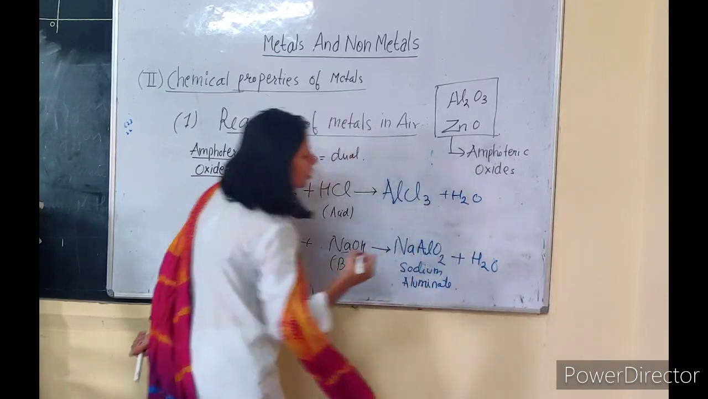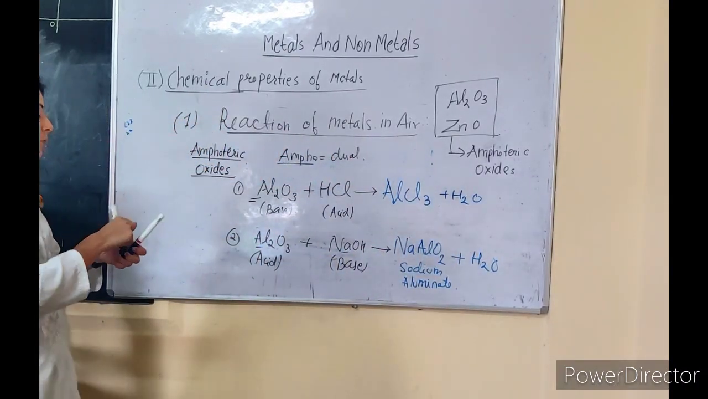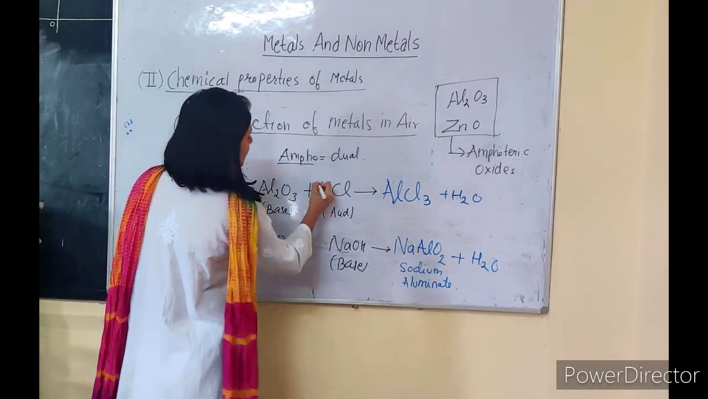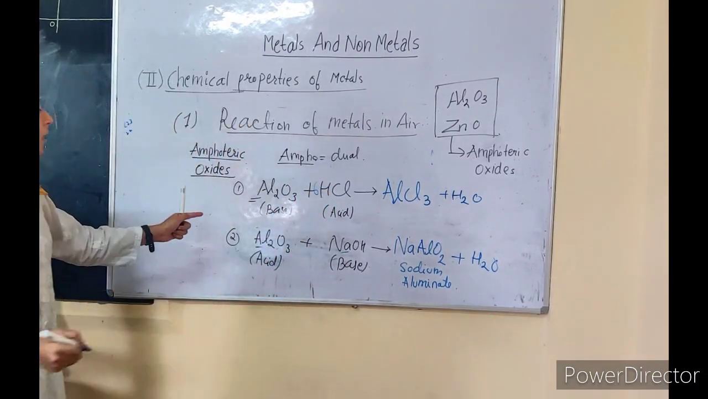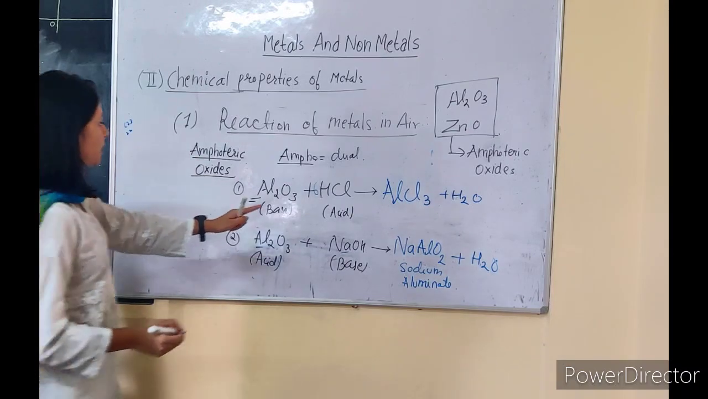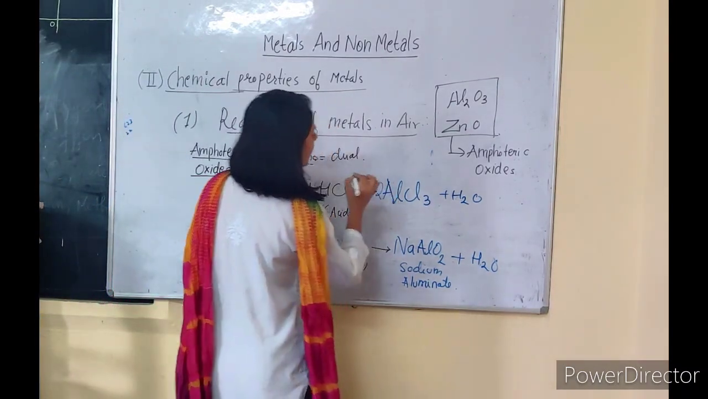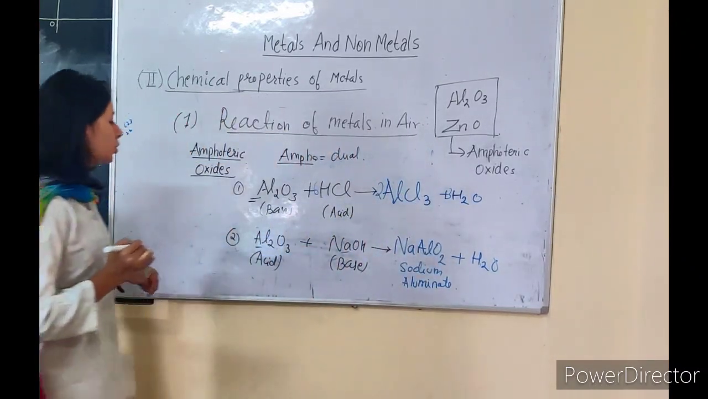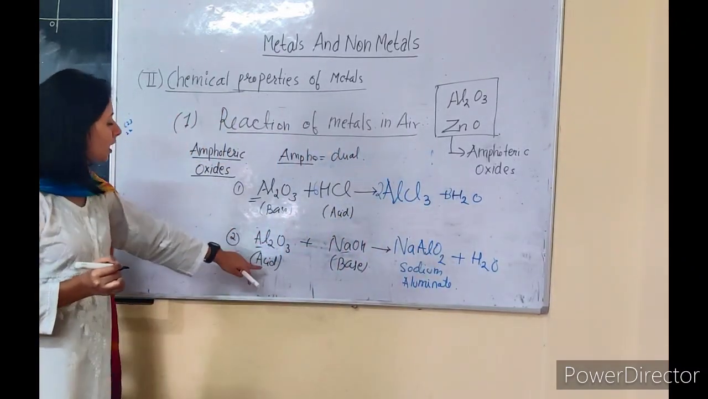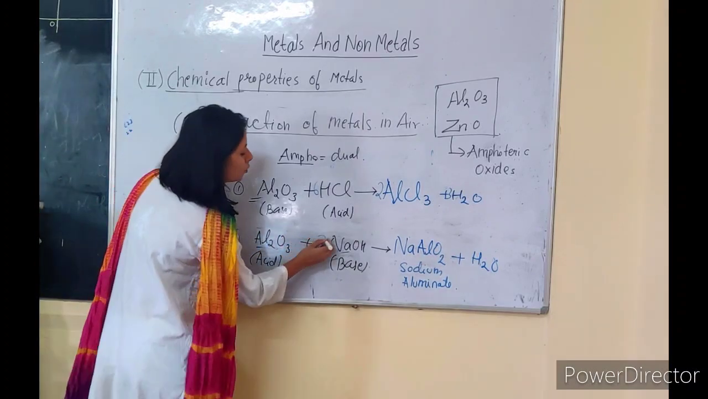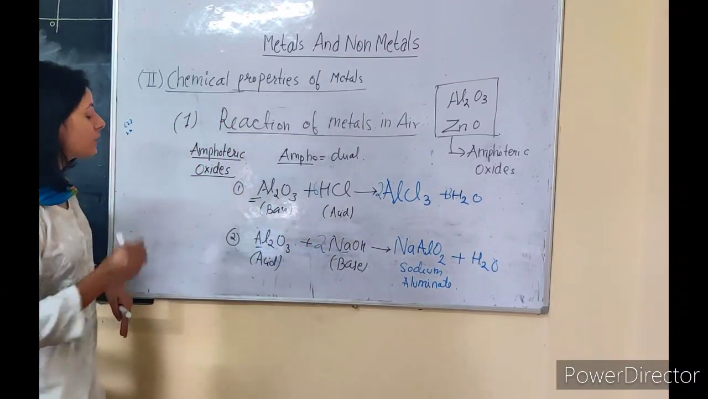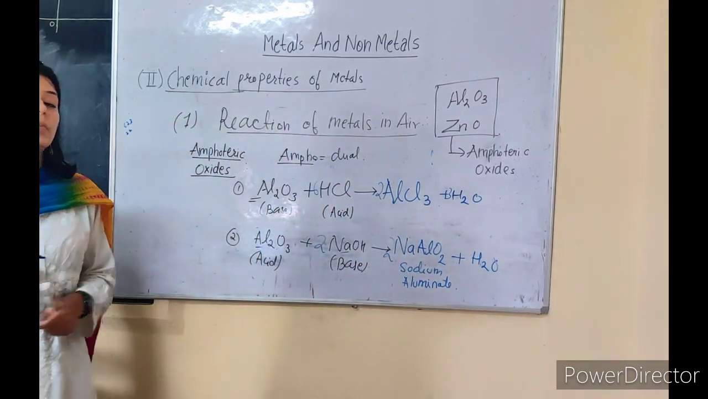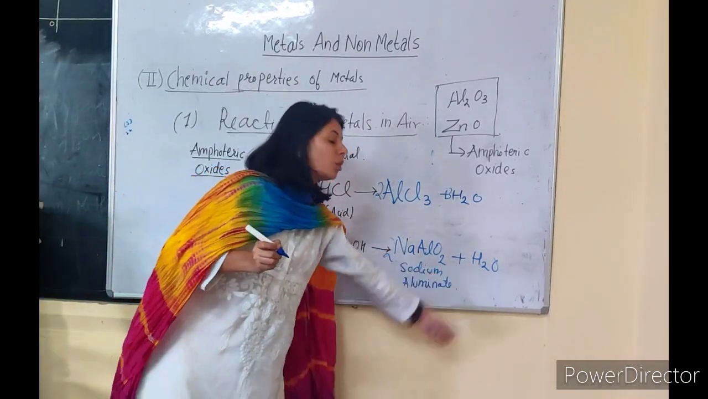These equations are not balanced. Please balance the equations. After balancing, here it will become 6HCl. Al2O3 plus 6HCl will give you 2AlCl3 plus 3H2O molecules. Similarly, in this case, Al2O3 will react with 2 molecules of NaOH and we will get 2 molecules of sodium aluminate plus there will be release of water.